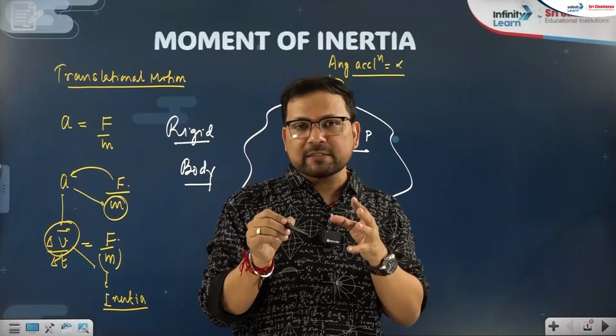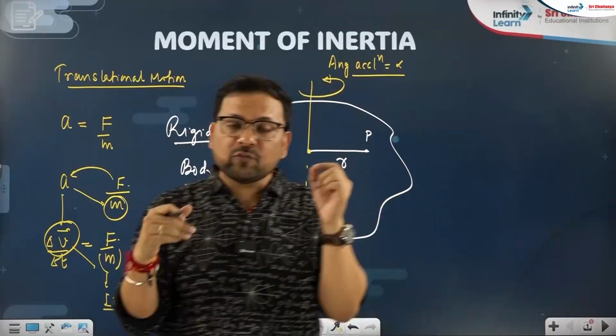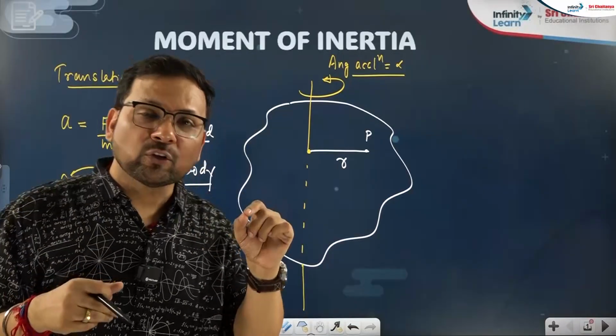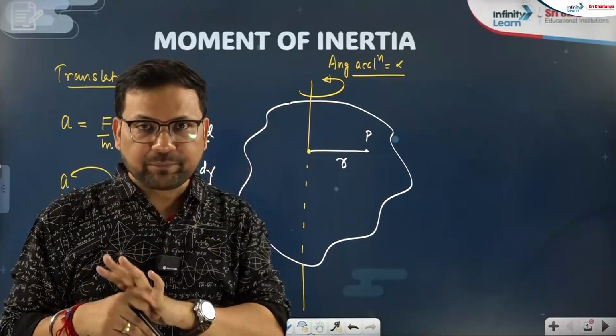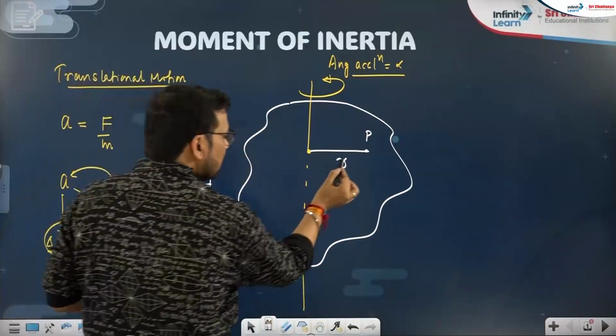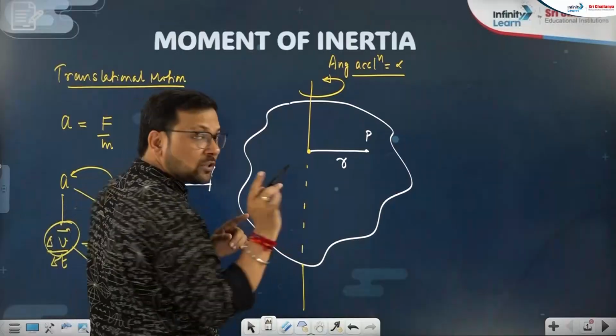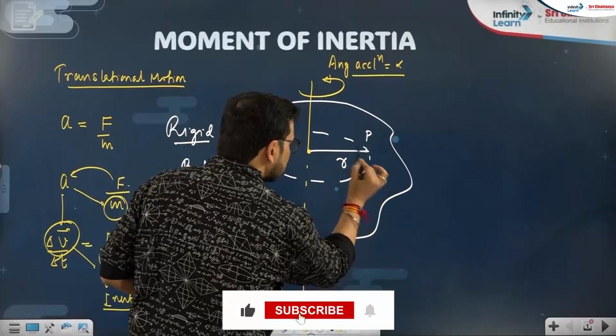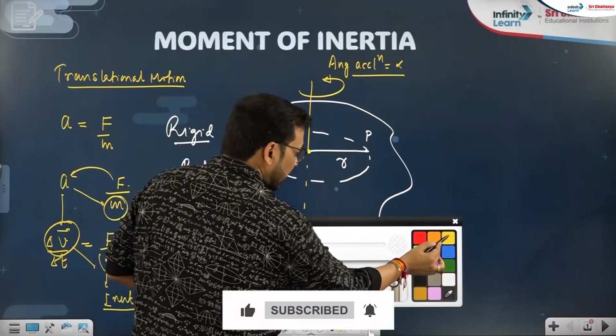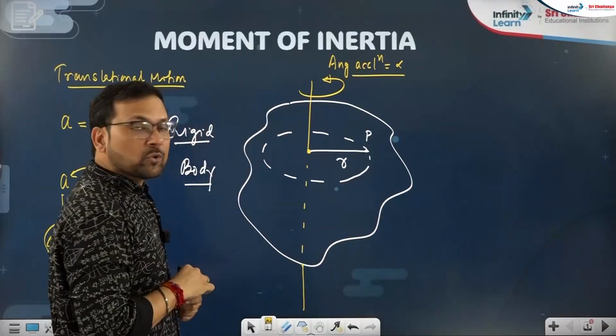So when a rigid body rotates, every point on the body moves in circular motion except the point of rotation, right? So this point P, not the body, will move in circular motion like this.